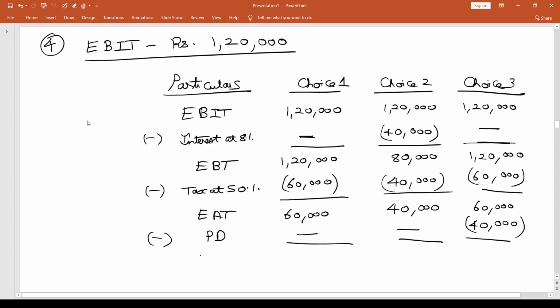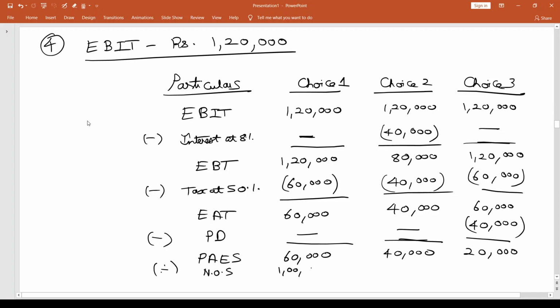Now you have profit available to equity shareholders. We have 60,000, and then you have 40,000, and then you have 20,000. Now you divide this by number of shares.